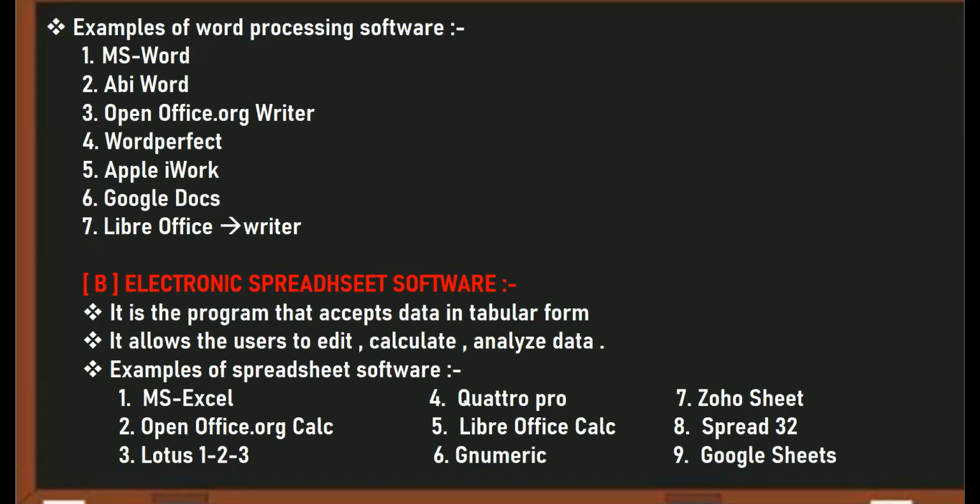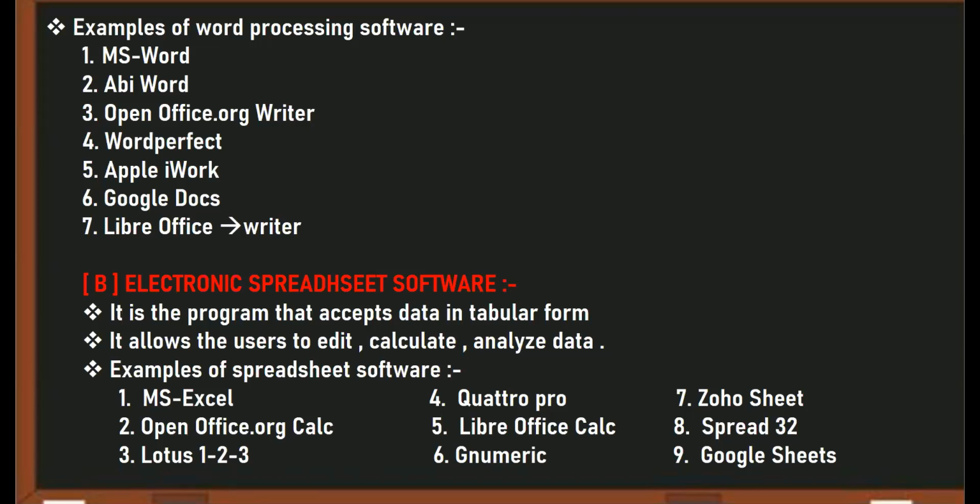Okay. So what is the benefit of electronic spreadsheet software? Beta, such software helps to accept the data in rows and columns, that is, in tabular form. You can edit the data, you can enter the data, and you can perform different types of calculations. You can prepare financial accounts in Excel. You can prepare a profit and loss account. You can prepare your balance sheet.